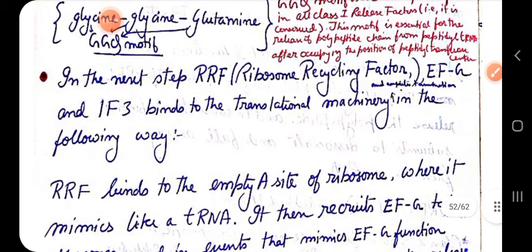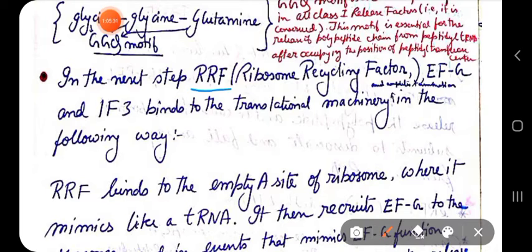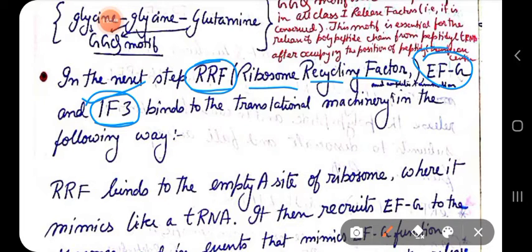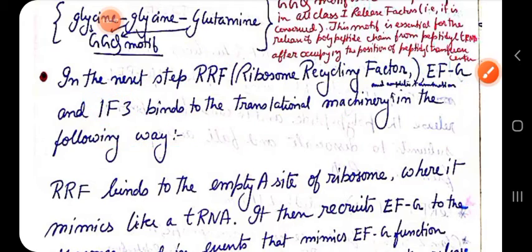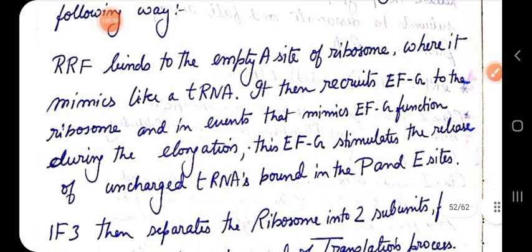In the next step, there is another protein called ribosome recycling factor, and IF3 also plays an important role for disassembly. Now we have to again disassemble the large and small ribosomal subunit in order to carry out the next round of translation. And EFG, so three of them, ribosome recycling factor, EFG and IF3, complete the translation machinery in the following way.